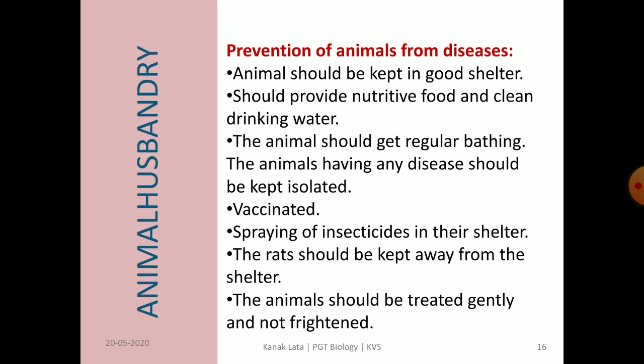Proper vaccination should be done. Their shelter should be disinfected with insecticides. Their shelter should be protected from rats, as they are carriers of several disease-causing organisms. And last but not least, animals should be treated gently and not frightened.